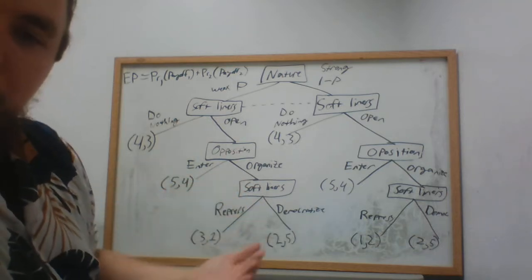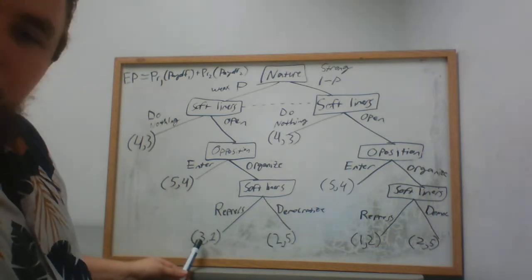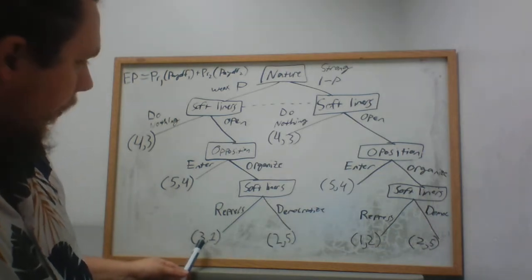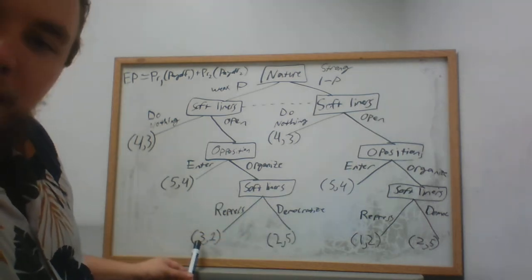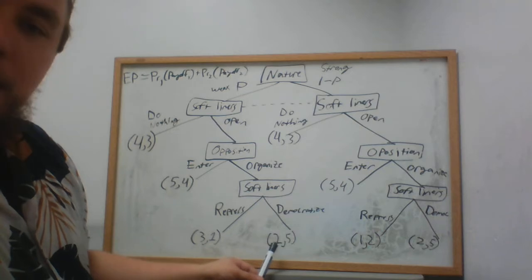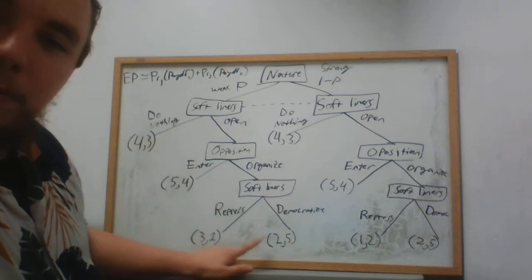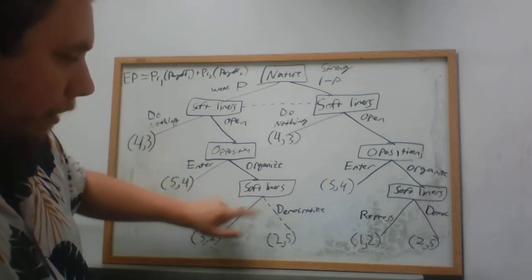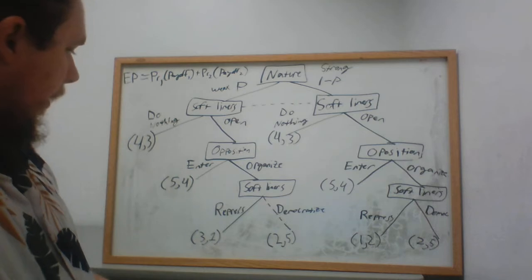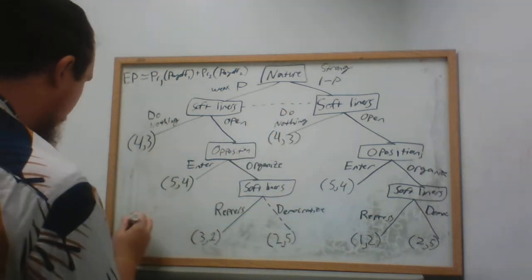The softliners being player one, we're going to compare their payoffs. Player one's payoffs. So softliners can choose to repress or democratize. If they repress, they get a payoff of 3. If they democratize, they get a payoff of 2. Player 1 likes 3 more than they like 2, right? So we can prune this branch. We can get rid of it. And we can write our payoff. We can start writing our payoff scheme here.